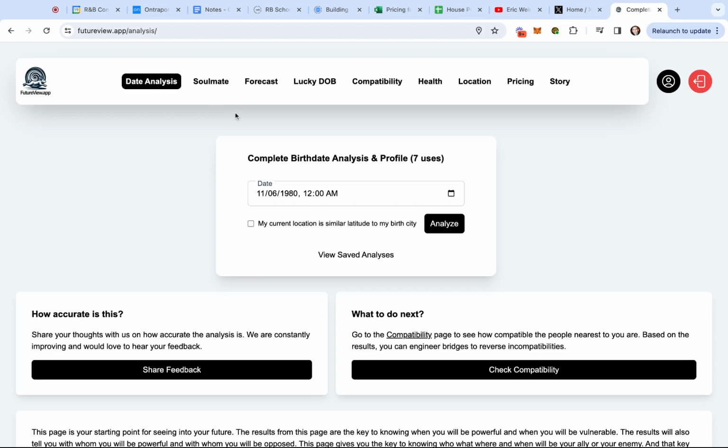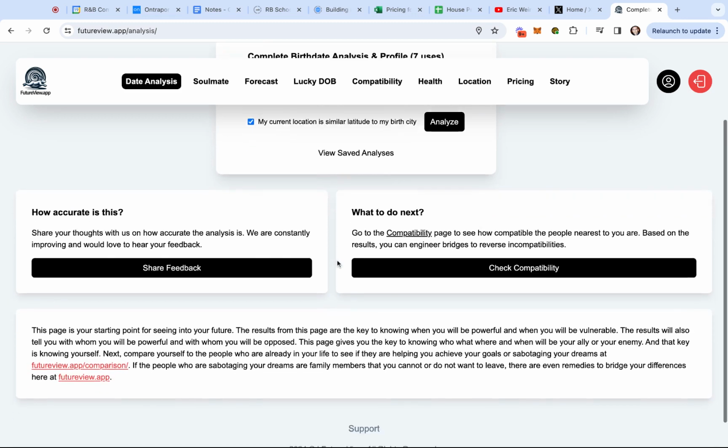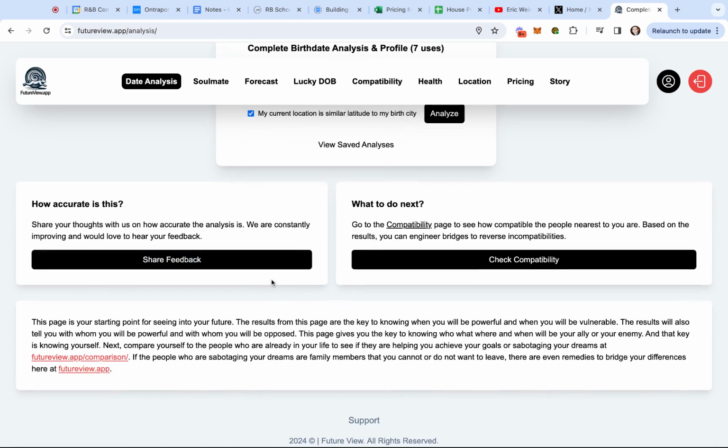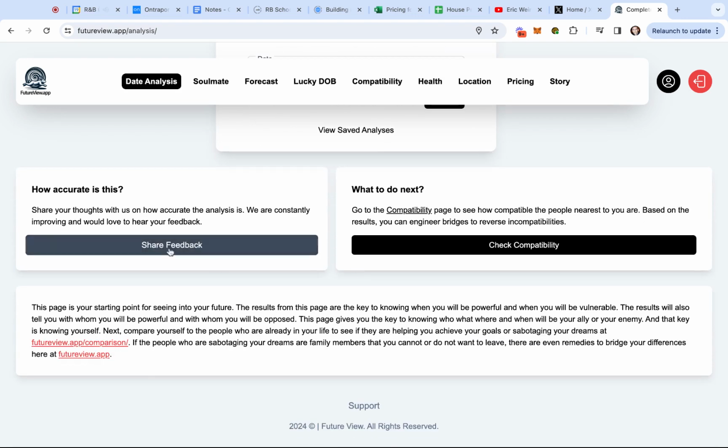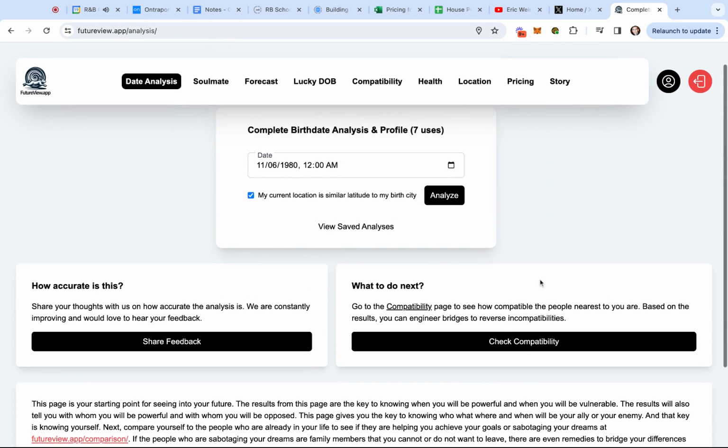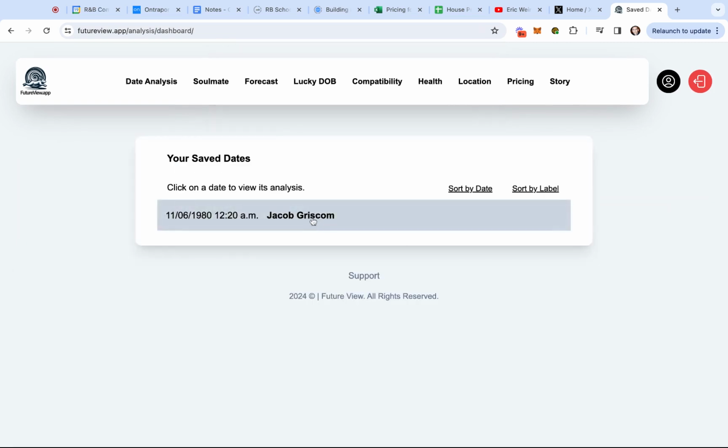So the first thing you're going to do is go to date analysis after you've filled out your account information. You'll add your complete birth date. Try to find your actual birth time so that you can fill that in as well. That is a variable that matters. And then you can also say if your current city is similar latitude to your birth city, and you can analyze. Now I've already analyzed here, and you can provide feedback. This is a new app, so do go ahead and share any kind of feedback that you can. So once you've done your analysis, you have two options: feedback or check your compatibility with others. Let's go ahead and view our saved analysis.